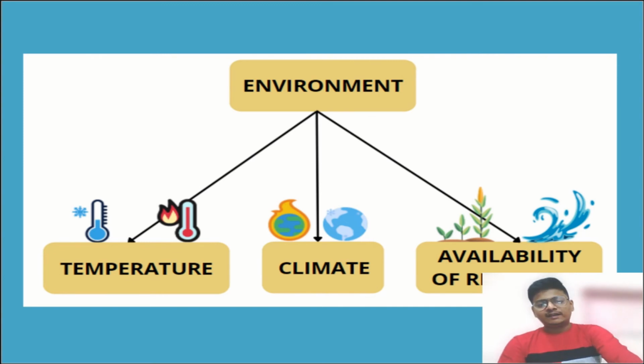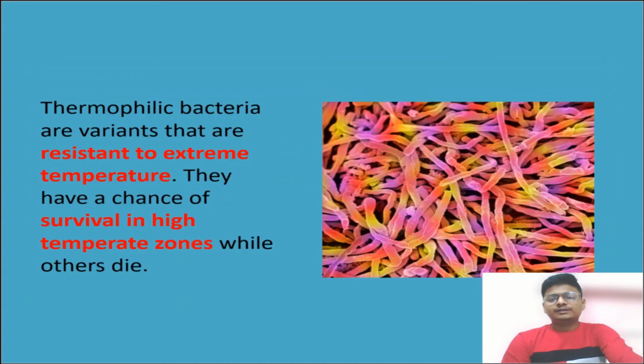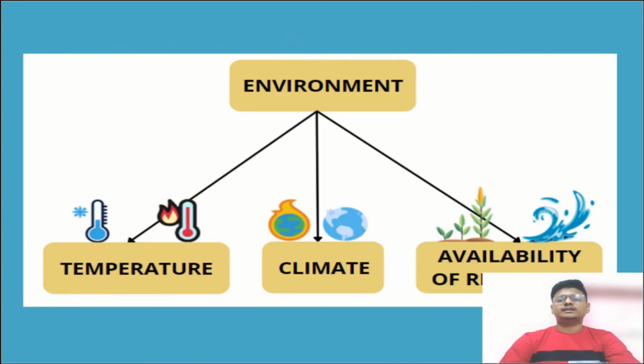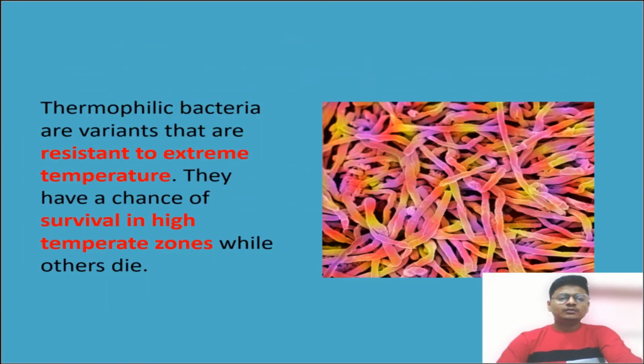Temperature is the main factor, climate, then availability of resources also. Now see, thermophilic bacteria are variants that are resistant to extreme temperature. They have a chance of survival in high temperature zones also, while other organisms always die if a drastic change happens.